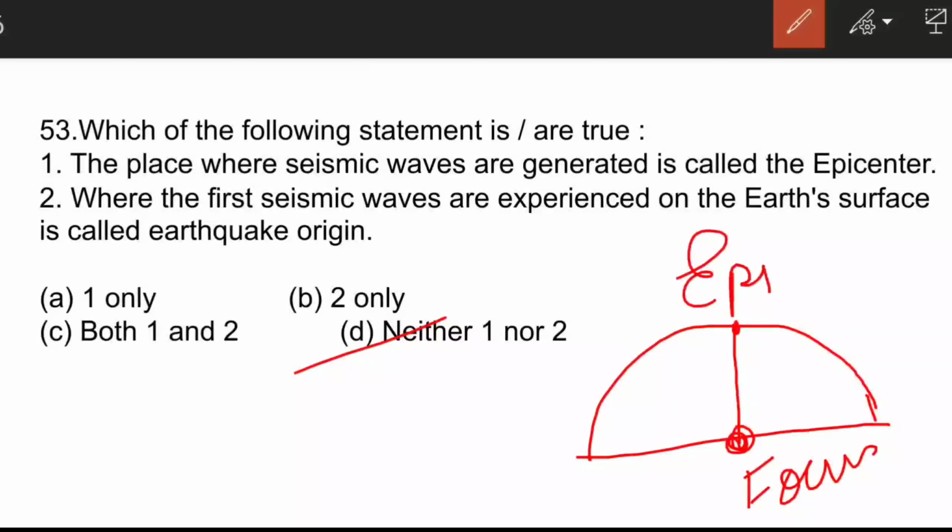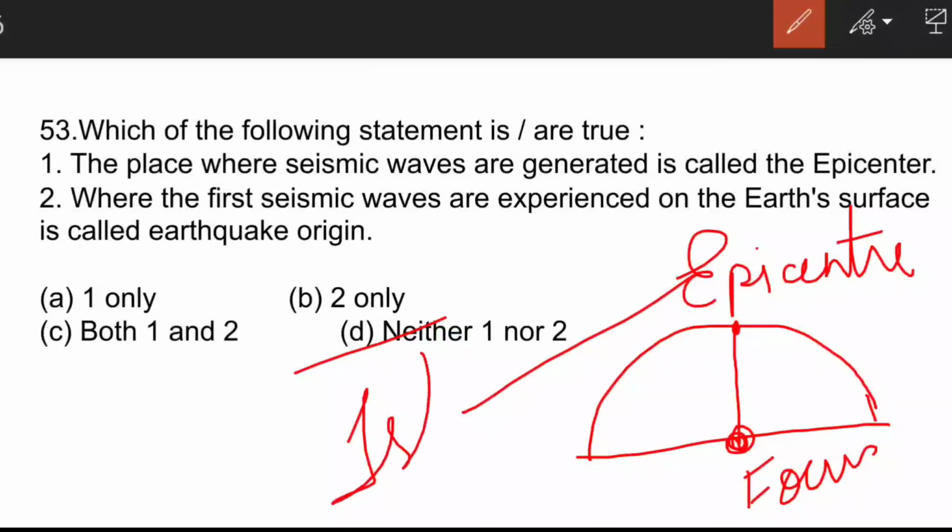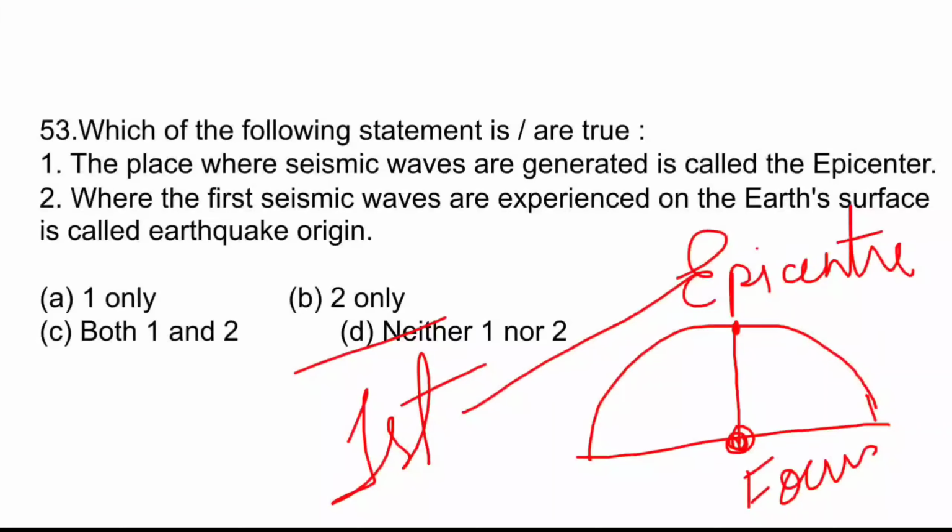This epicenter is on the surface of the earth, and the point below the surface of the earth from where the seismic waves originate is called the focus, and the place perpendicularly above on the surface of the earth where the earthquake tremors are felt for the first time is known as the epicenter. The energy which is dissipated from the focus is called the elastic energy. All right, we shall move to the next question.